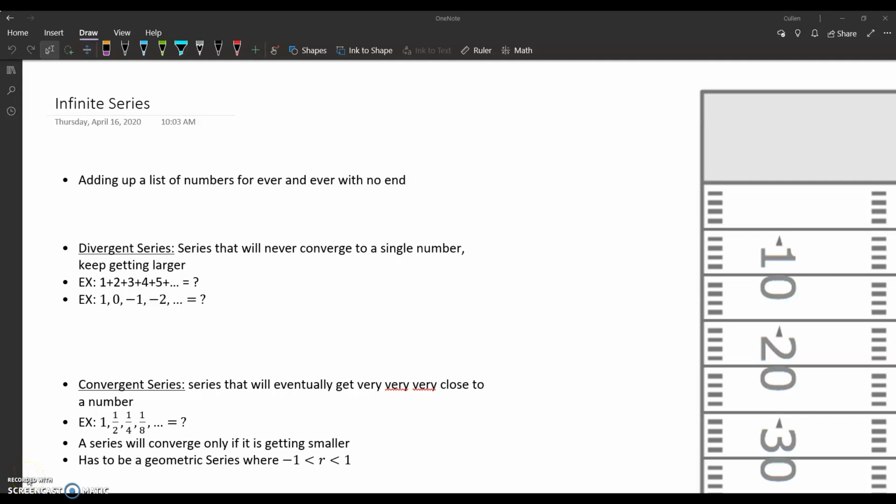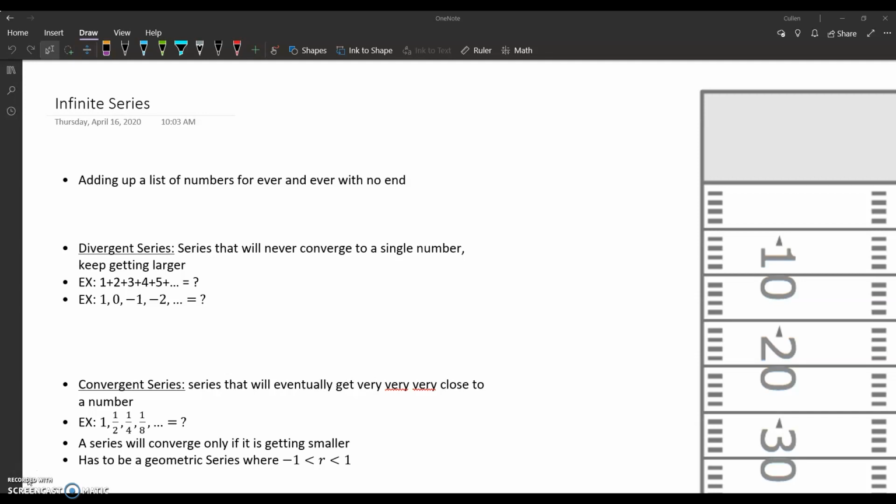It's Mr. Belk. Wanted to make a short video today about infinite series. So we're getting close to the end of this chapter about sequences and series. And this chapter's been a little bit strange with a bunch of different formulas and a bunch of different vocabulary words. We're going to add just a little bit to that today. And tomorrow also, we're going to start talking about infinite series today, and we'll finish talking about them tomorrow.